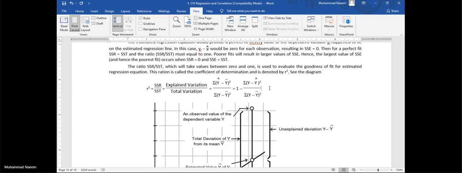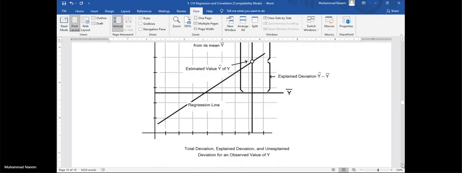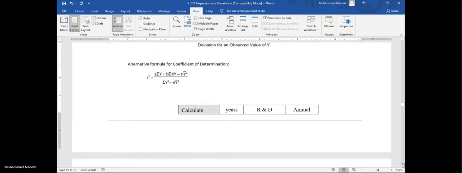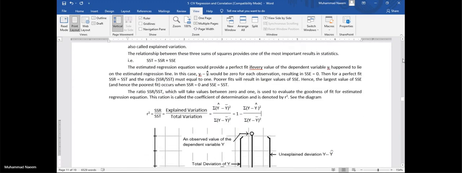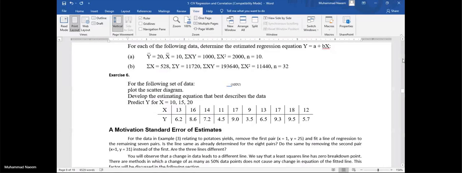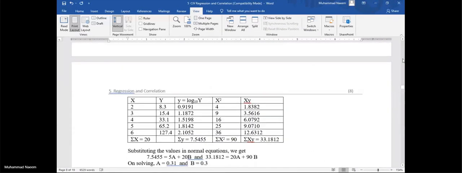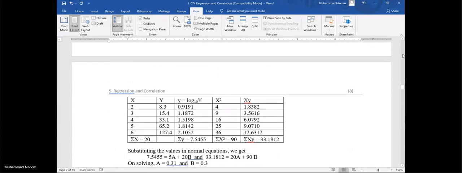So as it is near 1, it is showing a good model. So we can also make this decision using this measure.